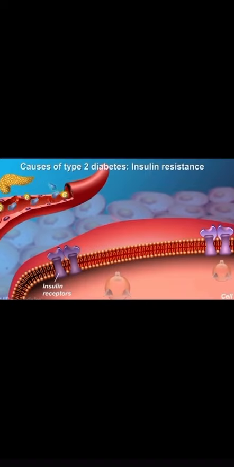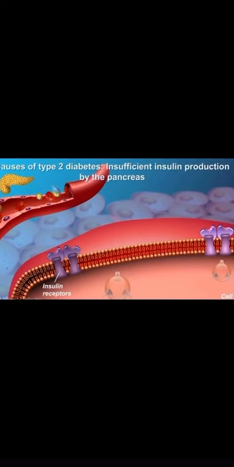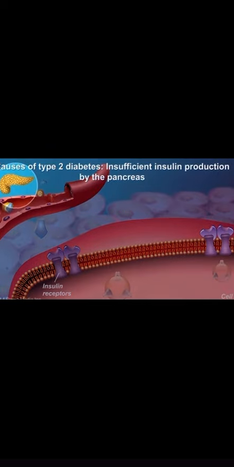Unfortunately, the cells become resistant to insulin and ignore its message to allow glucose to enter the cell. This is known as insulin resistance. Additionally, the pancreas also struggles to produce enough insulin to trigger these cells to take in glucose.